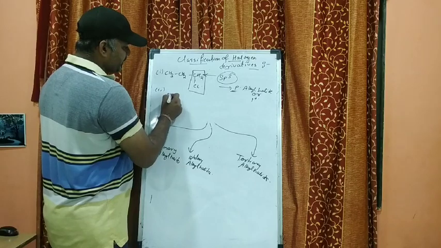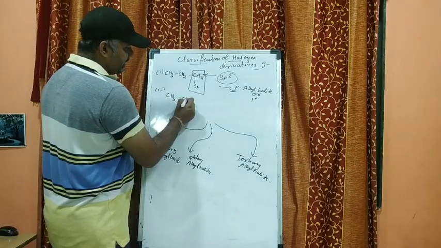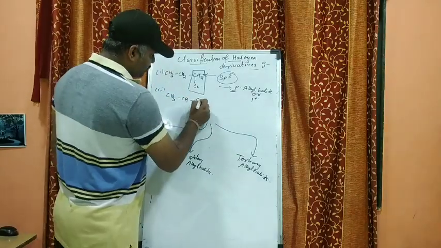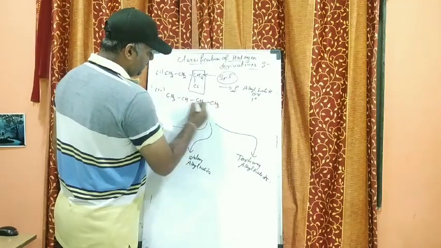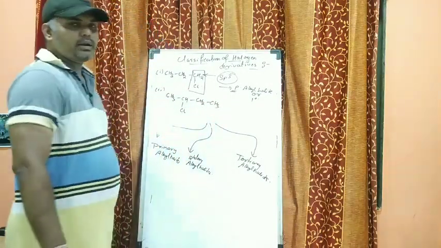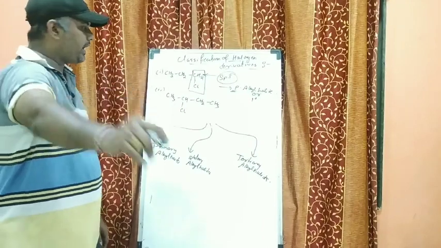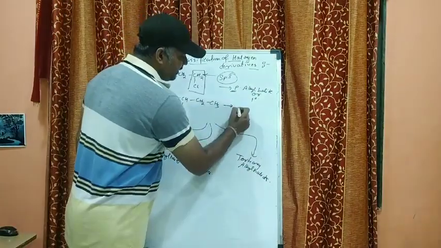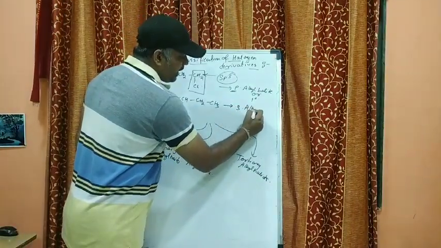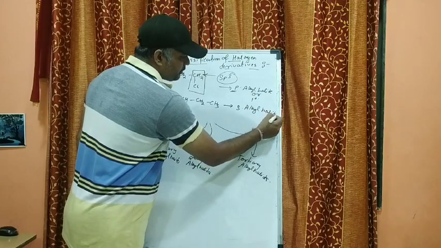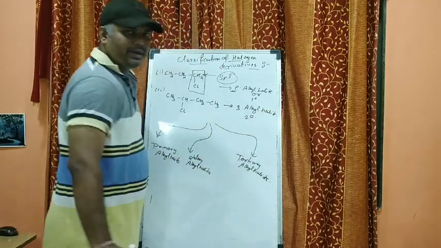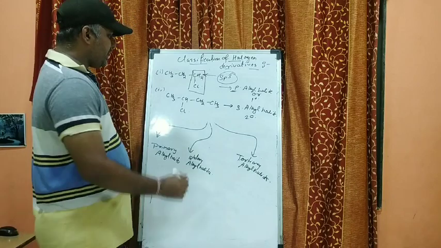Then CH3, CH2, CH2, CH3 and Cl. Right? Now this is the case of a secondary alkyl halide. This is the case of secondary alkyl halide, or you can also say it is the 2 degree alkyl halide. Are you understanding? Why 2 degree?